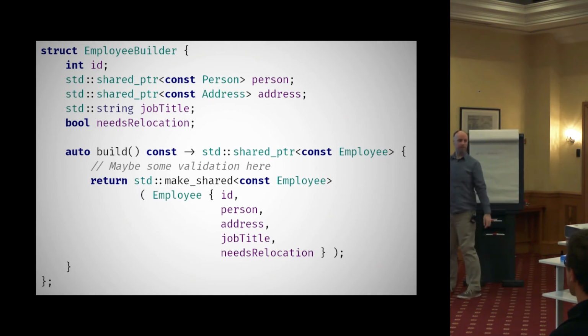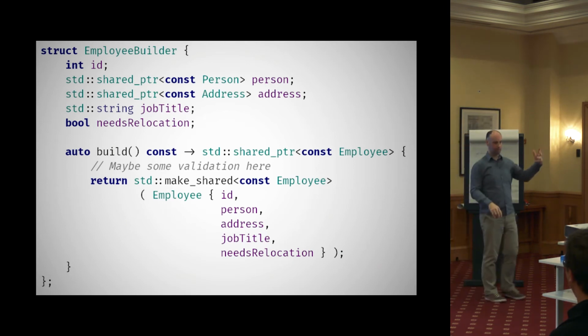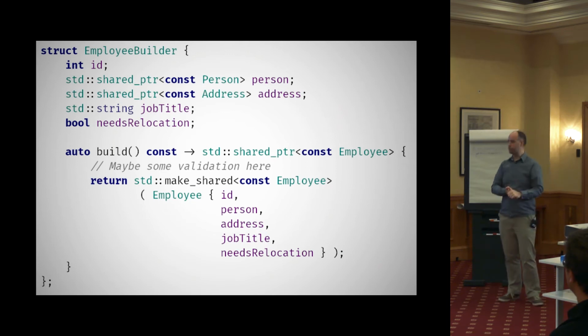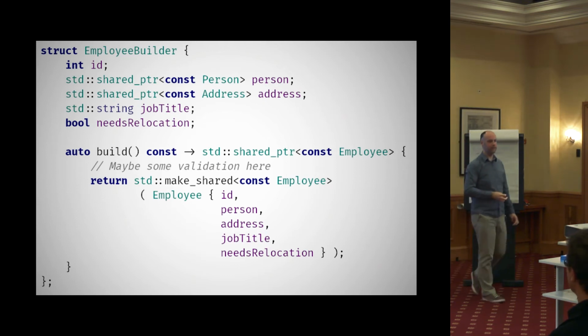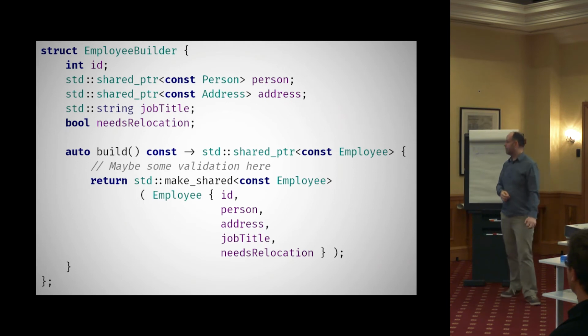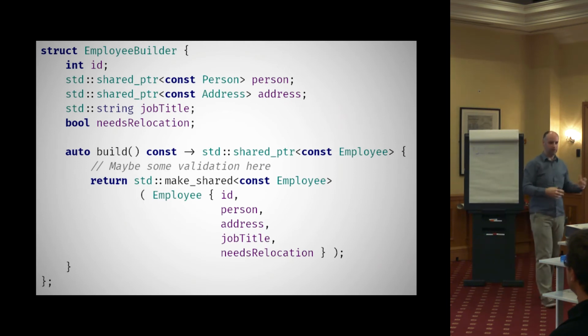So I've added this build method here. It doesn't have to be in here. It's just a nice convenience. This sort of says, well, this is the way that we now, once we've got this data, we actually build our immutable type. And you can add extra things on there, like you can put some validation in here, so you don't have to put a constructor on your immutable type. You can enforce the fact that it's always created on the heap and returned by shared pointer. That can be useful. These are all things you can do with it that are not strictly part of the pattern, but it's a nice thing you can do.